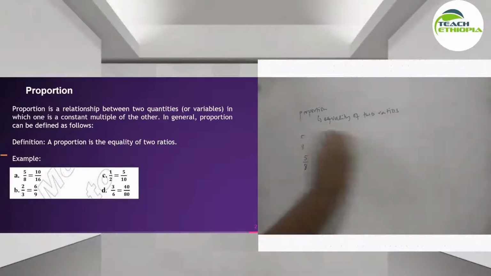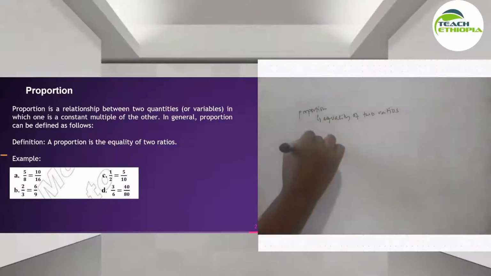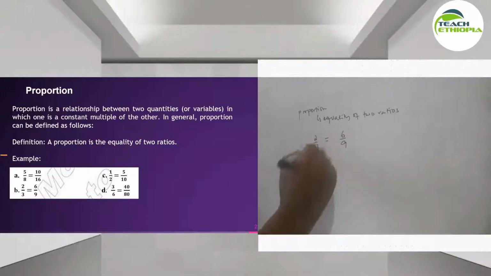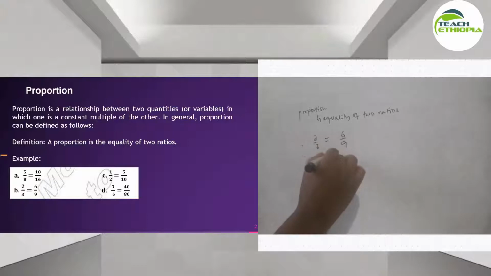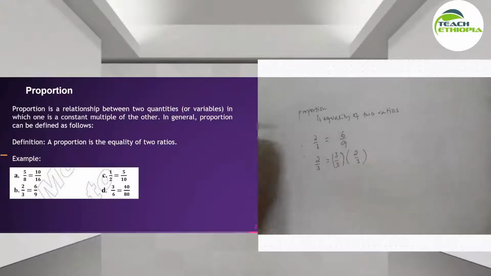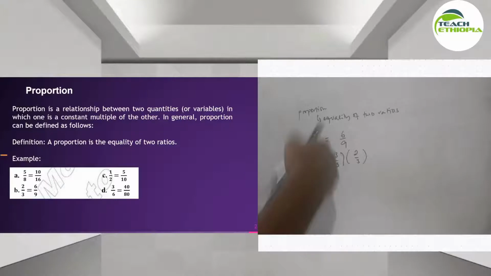Another example, 2 over 3 equals to 6 over 9. So 2 over 3 equals to the factor 3 over 3 times 2 over 3. So let's see, 2 times 3 it's going to be 6, 3 times 3 it's going to be 9. So let's see they are in proportion.